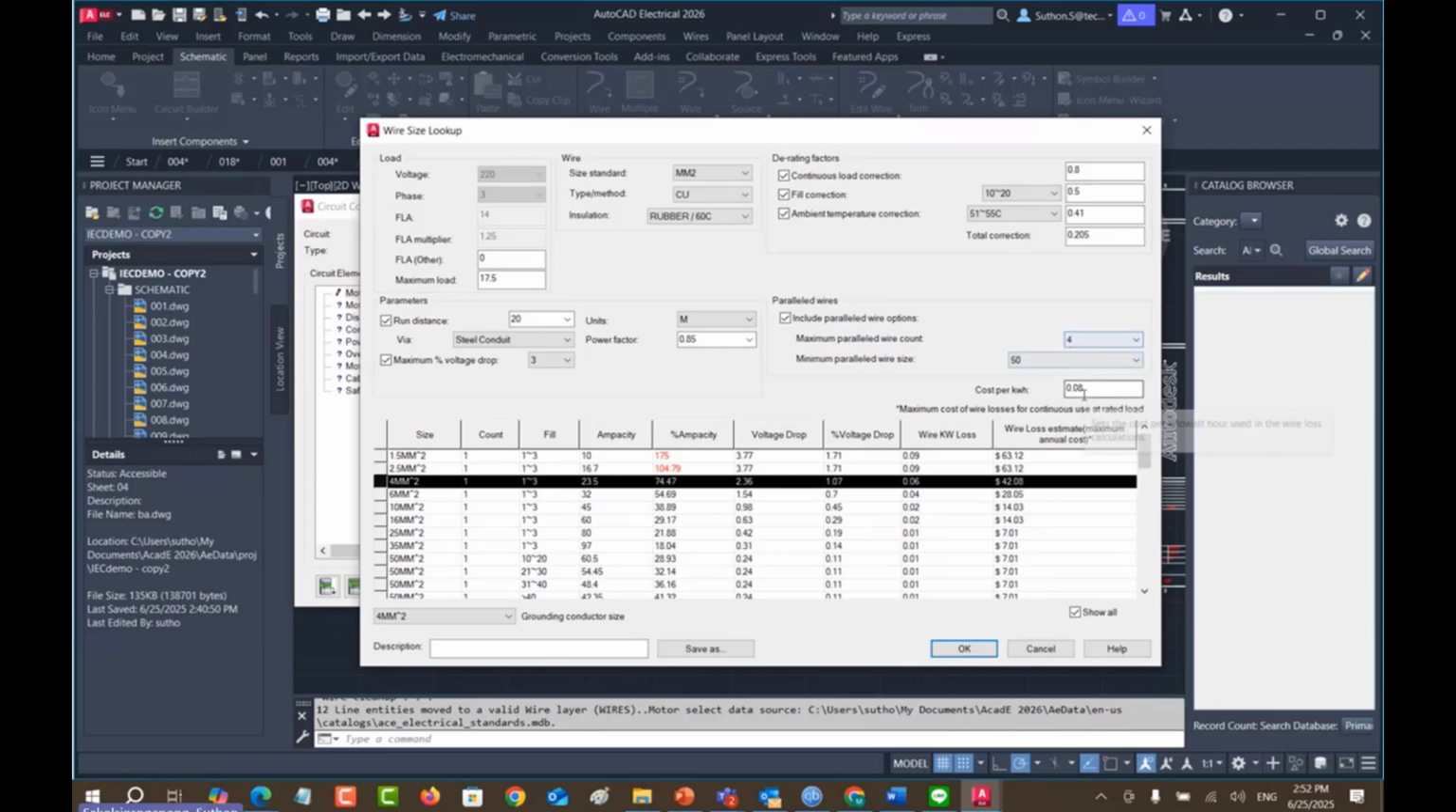When I use 4, and the cost per kilowatt is 0.08, it means the US dollar, right? So the system will calculate for you the loss estimation, maximum annual cost. That means you run 24/7 all the time, continuously. You never turn off the system. It's the loss that you are going to lose in the system from the setting that you have set.